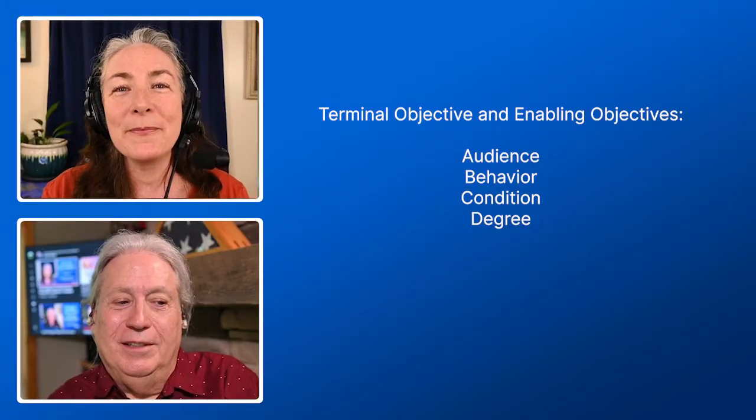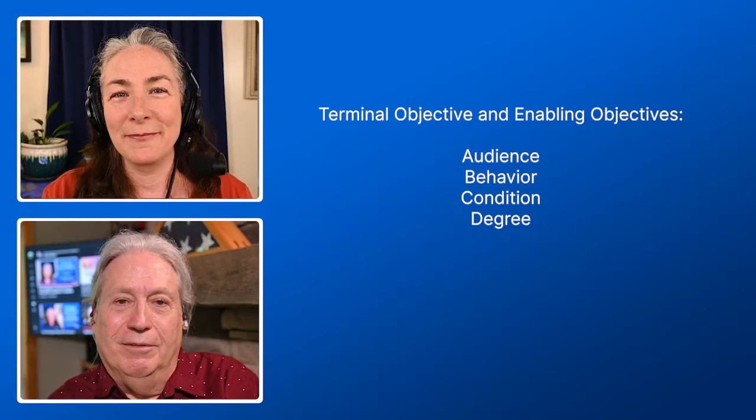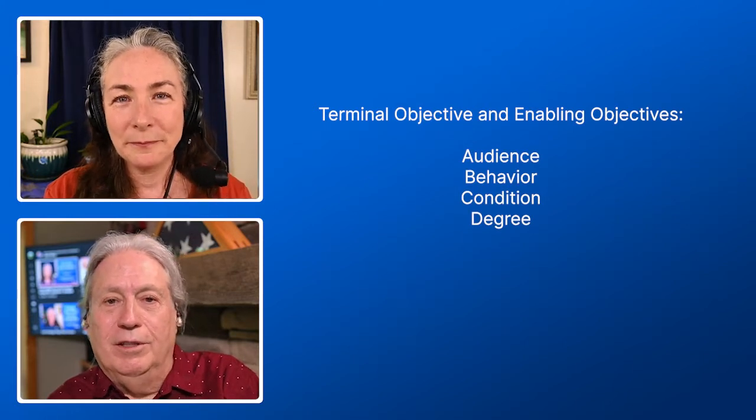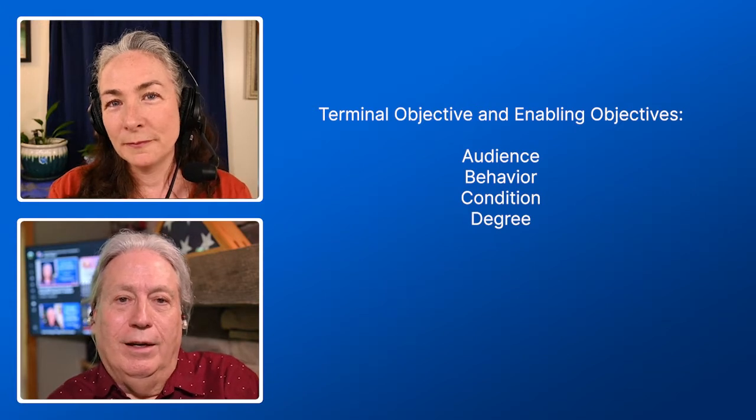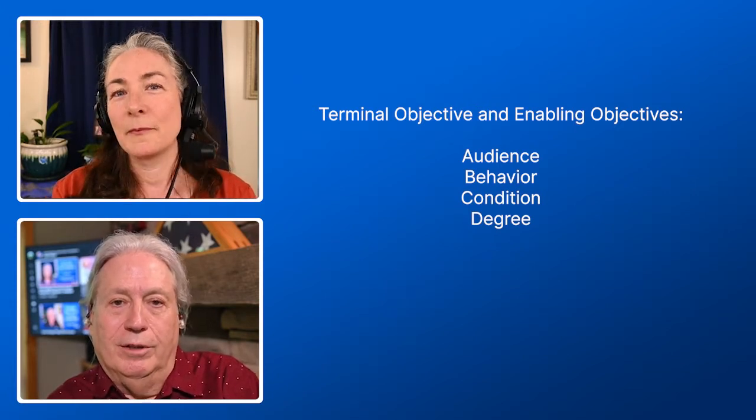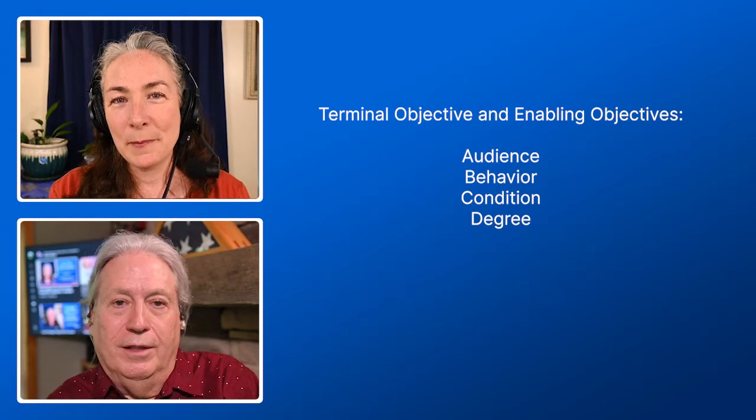Absolutely. Now, as we wrap up this particular episode, I think it might be helpful to show a slide. Yes. And to talk through, just to give an example of the example that I provided to you today in preparation. Isn't this amazing? Yes. Well, let's look at that. Okay. So what you're going to see, you have a terminal objective and you have enabling objectives. So the terminal objective is the sum of what the enablers will tell you to do. And in each of these, you're going to have an audience, behavior, condition, and degree. And you'll see that in the slide.